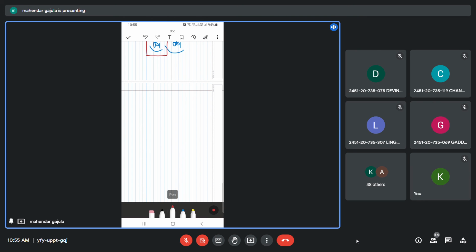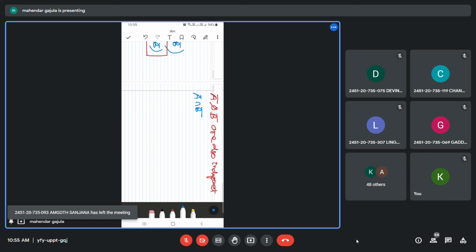We have to prove that A bar and B bar are also independent. And what we have to prove? A bar intersection B bar. What event do we have to consider to prove independence?